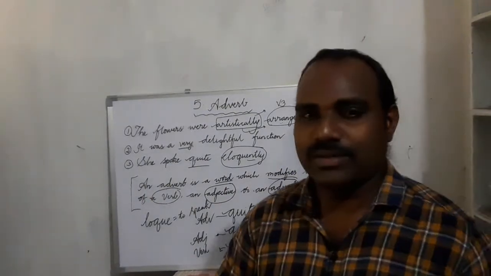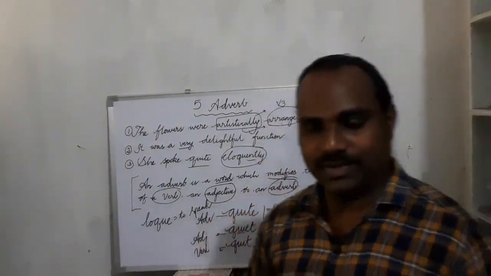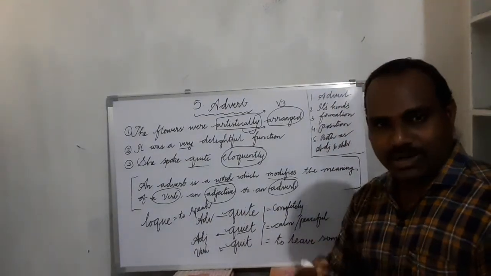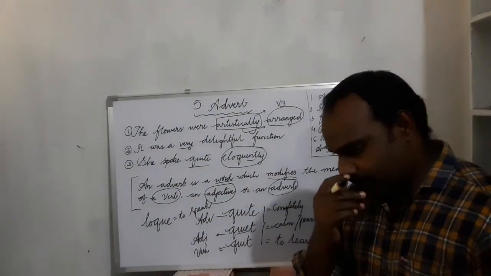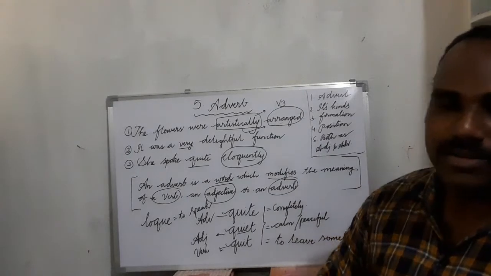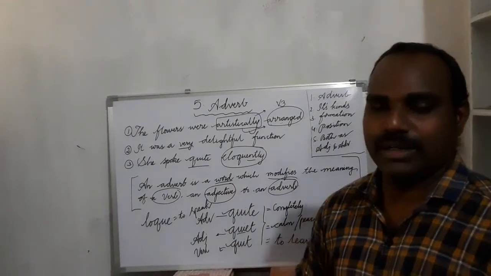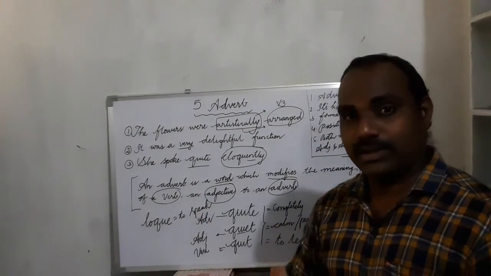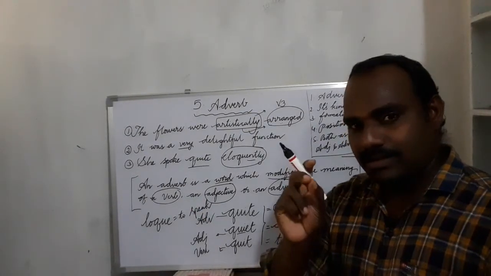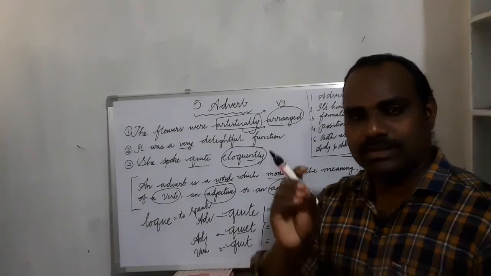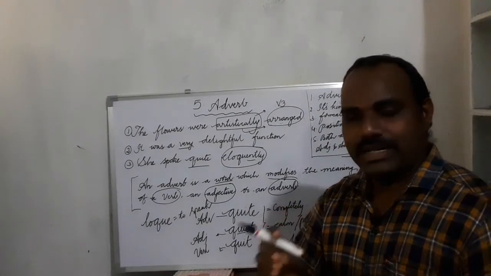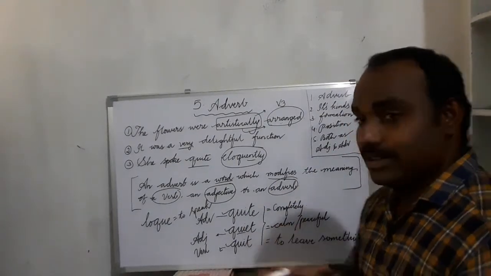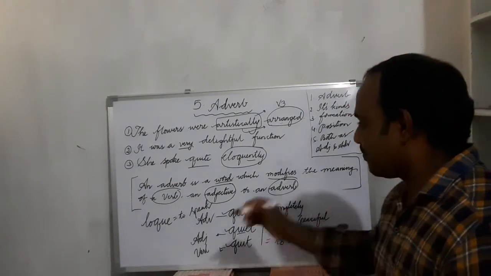If you don't understand the meaning of modifies, we can simply say that modifies means, in another way, describes or talks more about. You see, there is a simple and very clear difference between these two topics. What are they?